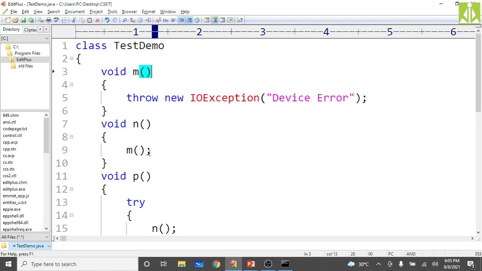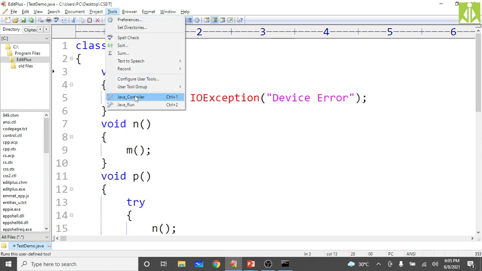As we are not saying anything over here, the caller is unaware of the M method's exception, as they are checked exceptions. It has not been checked over here, so you will get the compile time error.